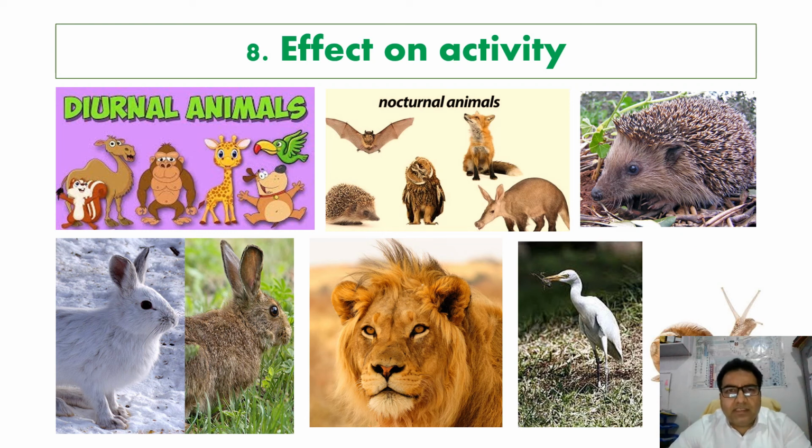On the basis of this very activity, we divide animals into diurnal, nocturnal, and crepuscular or auroral animals. We call certain animals the diurnal animals. Diurnal animals remain active during the day. For example, most birds, most mammals, and butterflies are said to be diurnal.